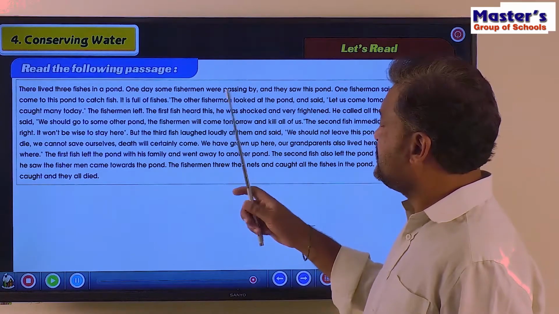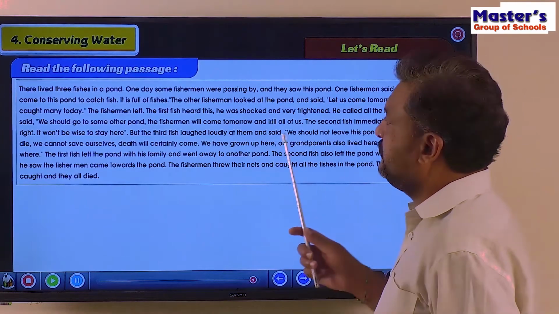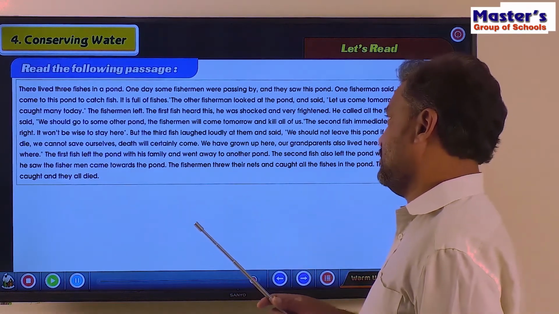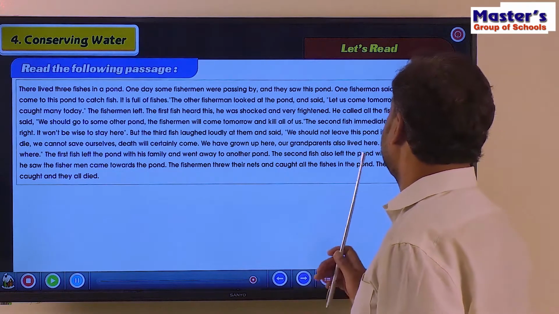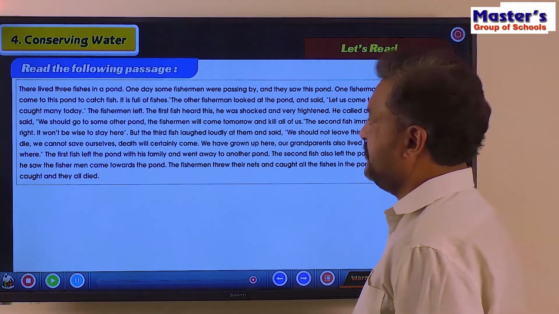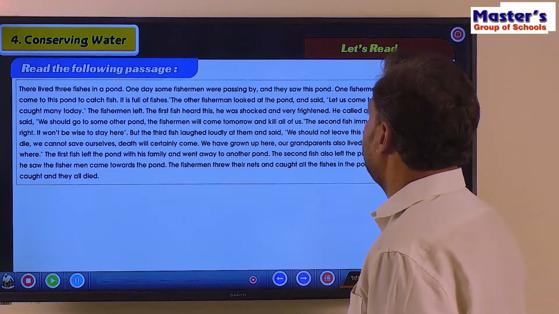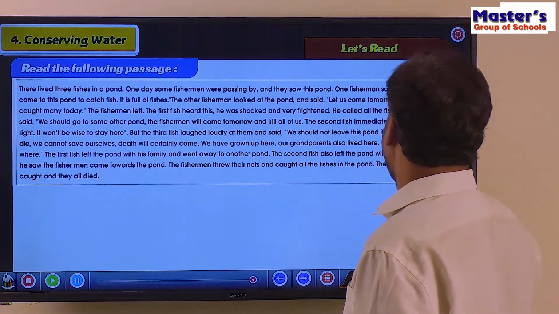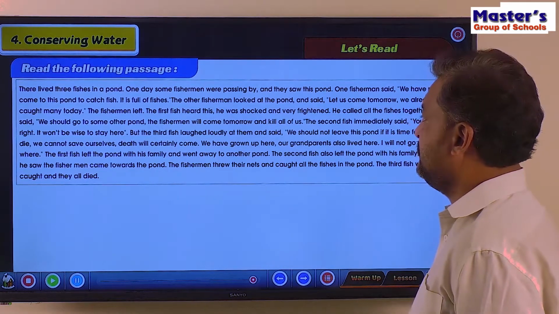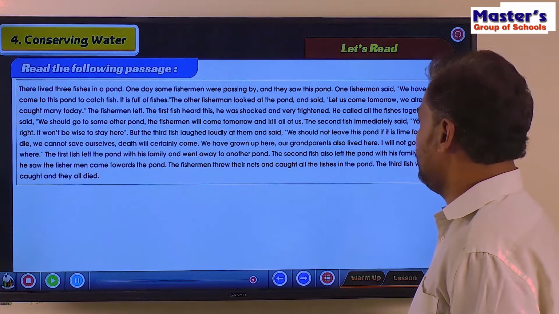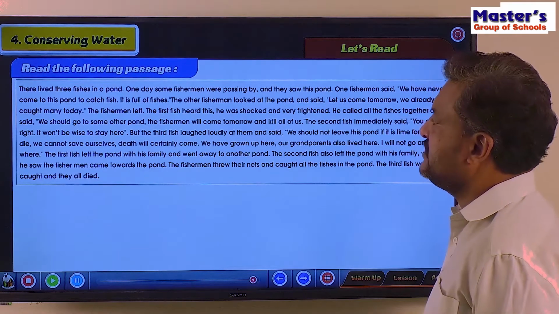So there lived 3 fishes in a pond. One day, some fishermen were passing by and they saw this pond. One fisherman said, "We have never come to this pond to catch fish. It's full of fishes." The other fisherman looked at the pond and said, "Let's come tomorrow. We already caught many today." The fisherman left. The first fish heard this. He was shocked and was very frightened. He called all the fishes together and said, "We should go to some other pond. The fishermen will come tomorrow and kill all of us." The second fish immediately said, "You are right. It won't be wise to stay here."